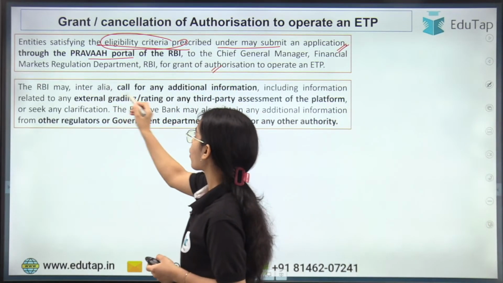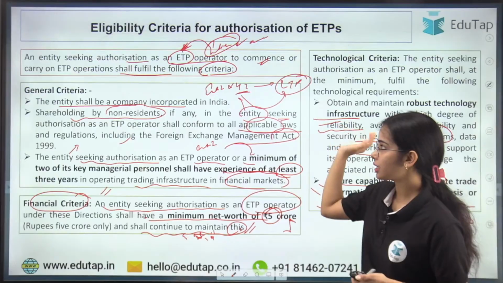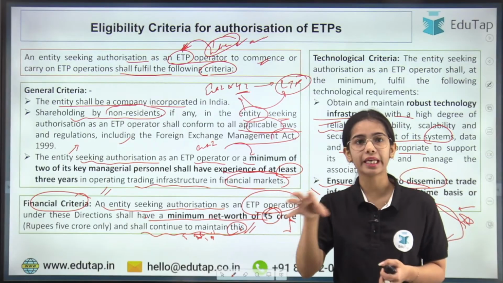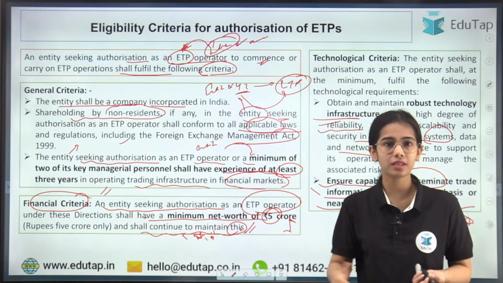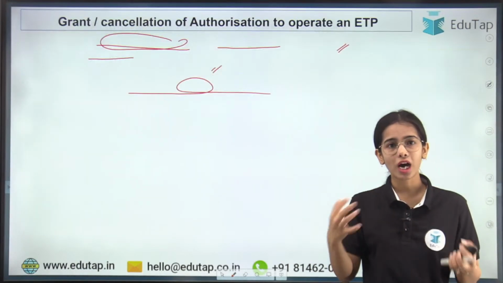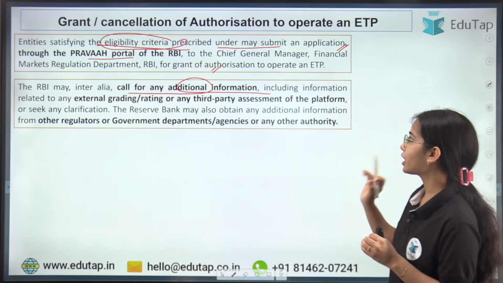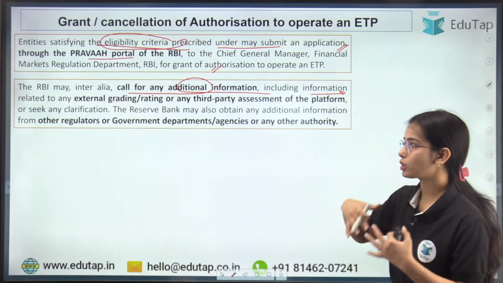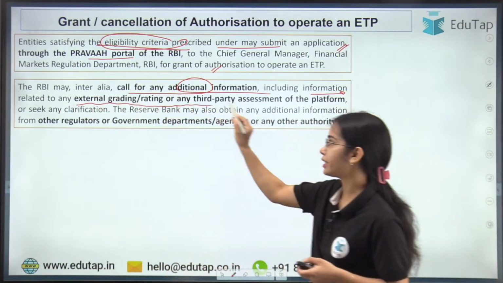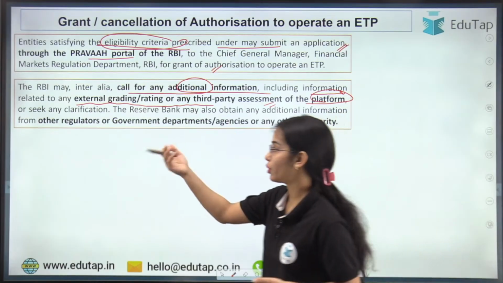Now RBI may call for any additional information that is required if RBI wants. For example, for how many years the entity has been operating in India, 10 years, 15 years, 20 years, and what total revenue you are generating through other services. So RBI can ask for different additional information that it thinks is necessary, and can also demand information related to any external grading or rating or any third-party assessment of the platform, or seek any clarification.